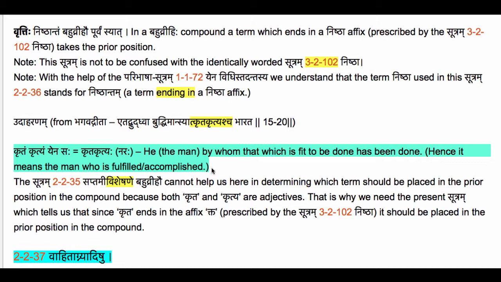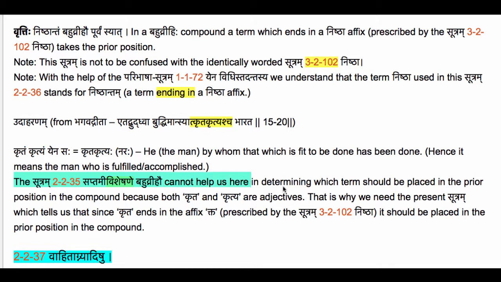Hence it means the man who is fulfilled or accomplished. Krityam is that which is fit to be done, and kritam is that which is done. Hence kritam krityam yena saha means he by whom that which is fit to be done has been done, means whatever should be done has been done by him. Now the sutram 2235 Saptami Visheshane Bahuvrihau cannot help us here in determining which term should be placed in the prior position in the compound, because both krita and kritya are adjectives. Each one is a visheshanam.